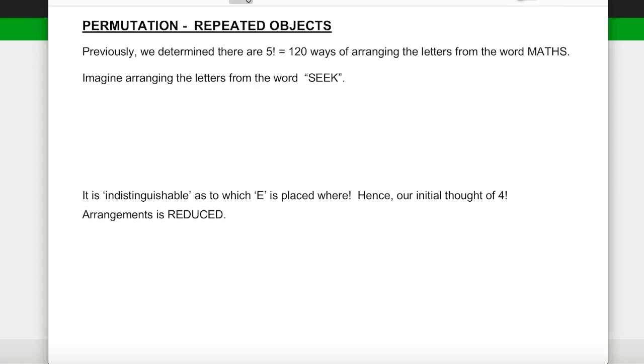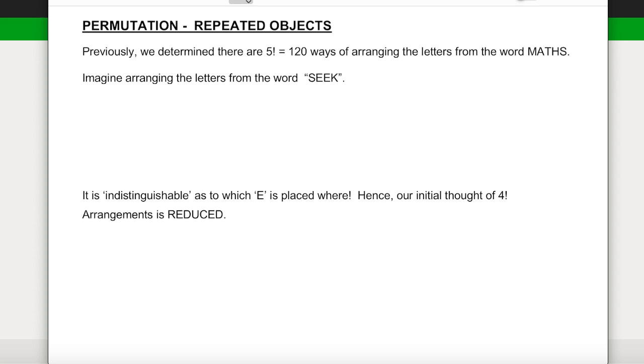In this short video, we're going to have a look at permutations again, but what happens when we have situations where we have repeated objects, so objects that are exactly the same. So previously we looked at the 5 factorial ways, or 120 ways of arranging the letters from the word maths.